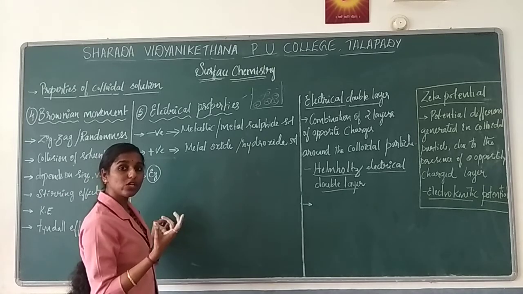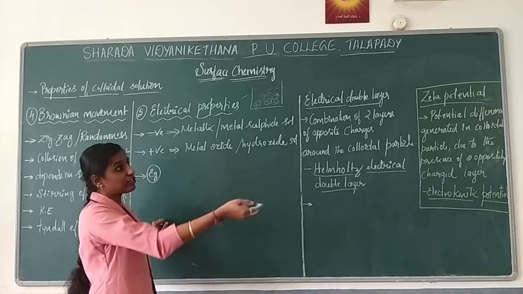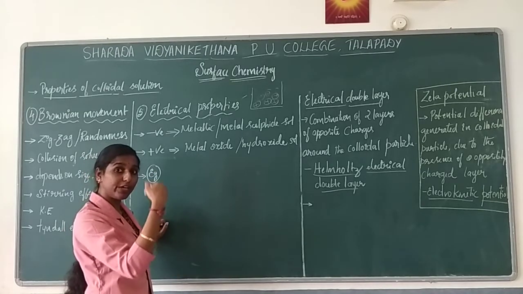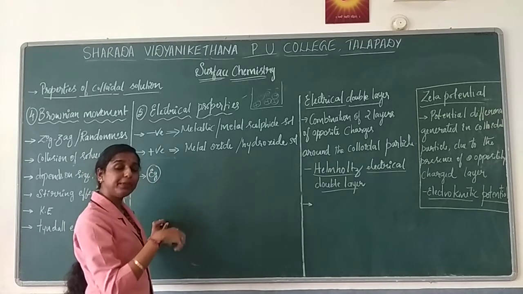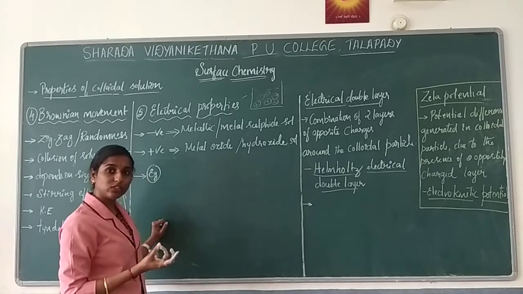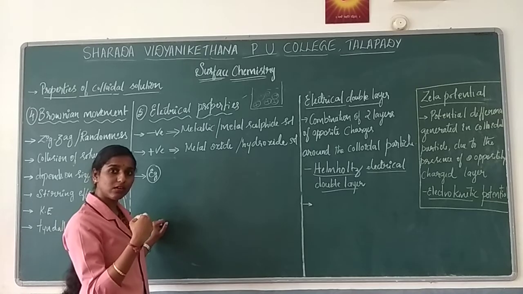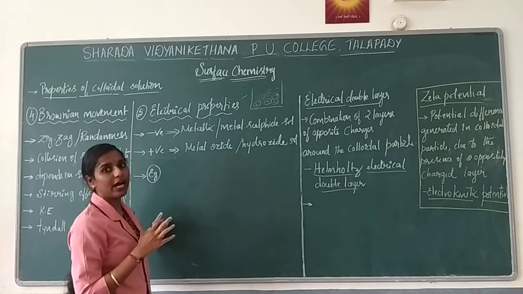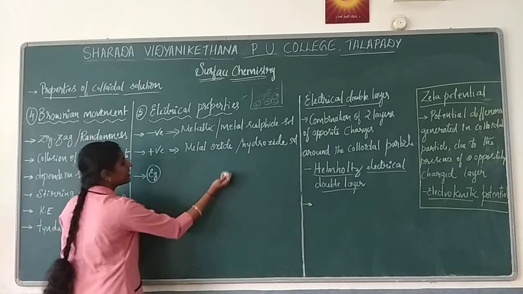What kind of adsorption will take place? The ions from the electrolyte, or the medium, whatever you add, will be adsorbed. What kind of ions will be adsorbed? There is one positive ion as well as a negative ion. Mainly it goes with the common ion. When I explain an example, it will be clear.